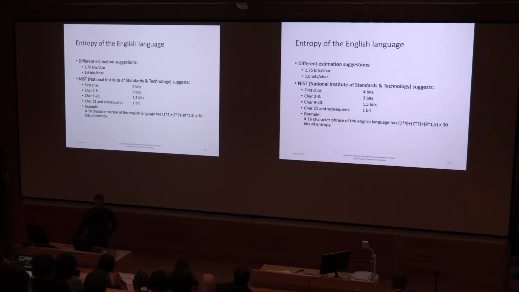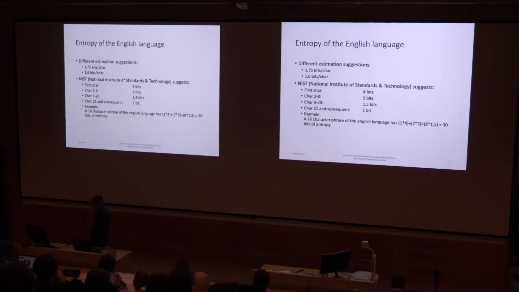Some estimates are based on human guesses, where you already know about earlier letters, so you have a perfect model of the language. NIST has adopted their interpretation of entropy slightly towards the passwords context. So we will be using their interpretation of entropy as our target.